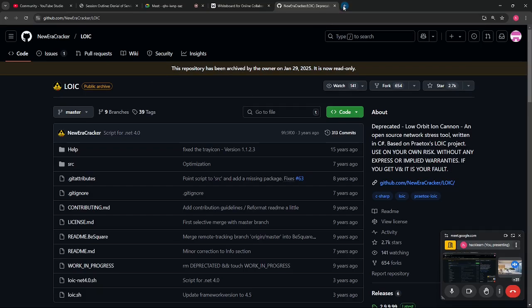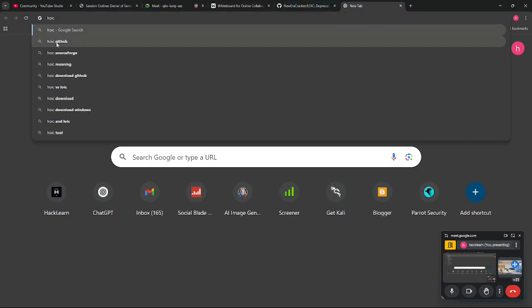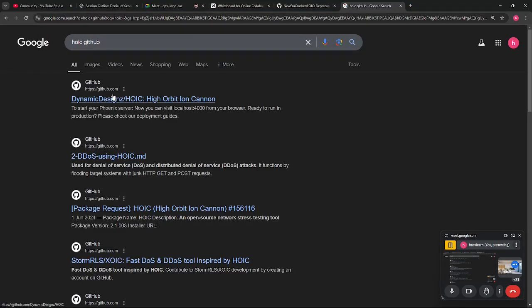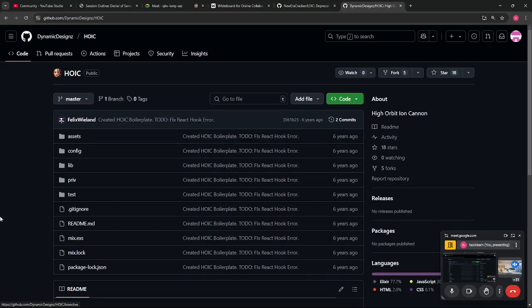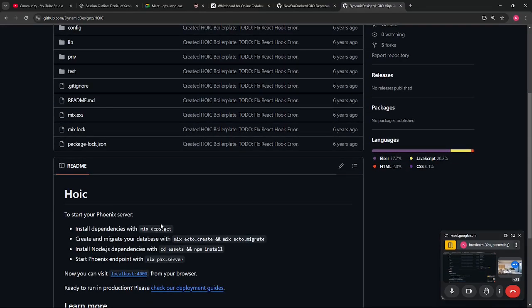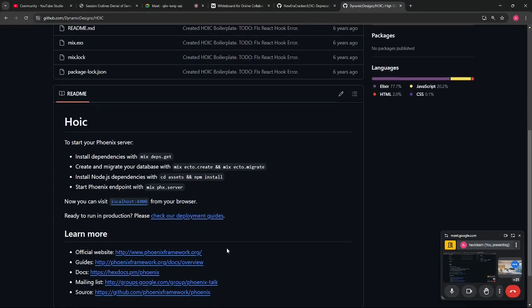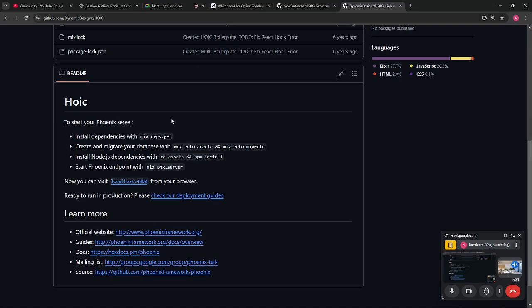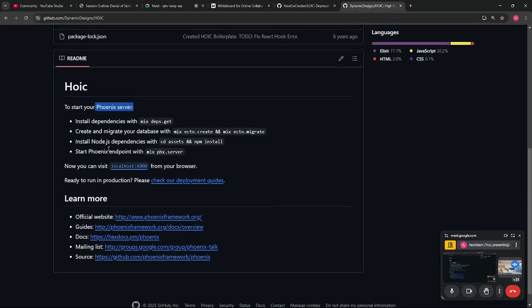After that, we have HOIC on GitHub. This tool needs a separate session. HOIC is stronger than LOIC, and it supports booster scripts for more impact, and it can attack multiple targets simultaneously. You can list a lot of targets in HOIC, and after starting your Phoenix server, you can launch it over multiple targets.